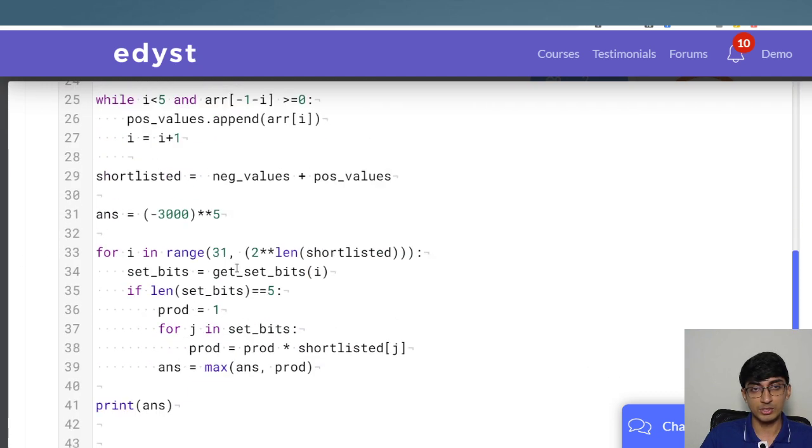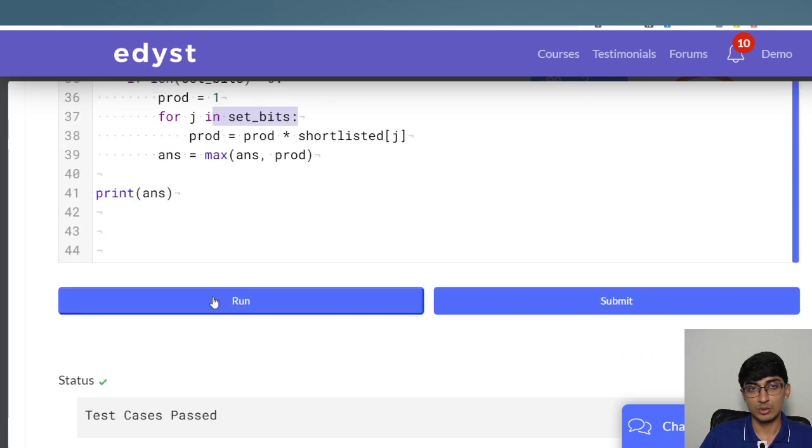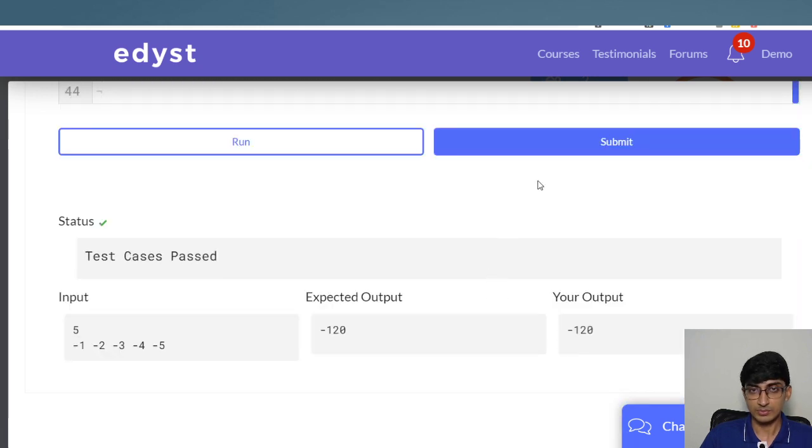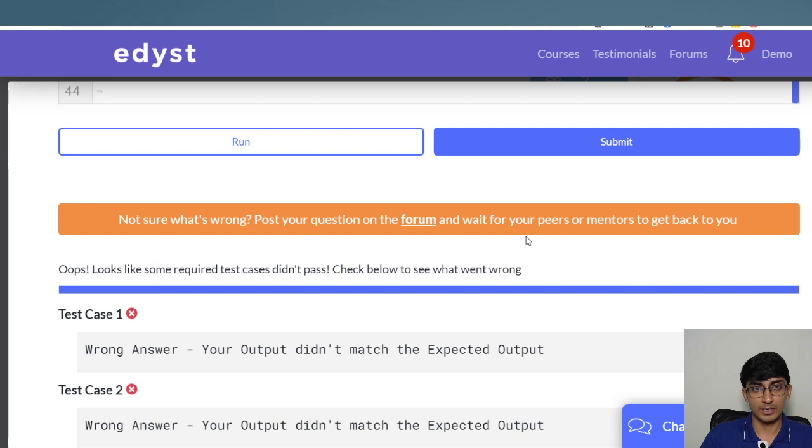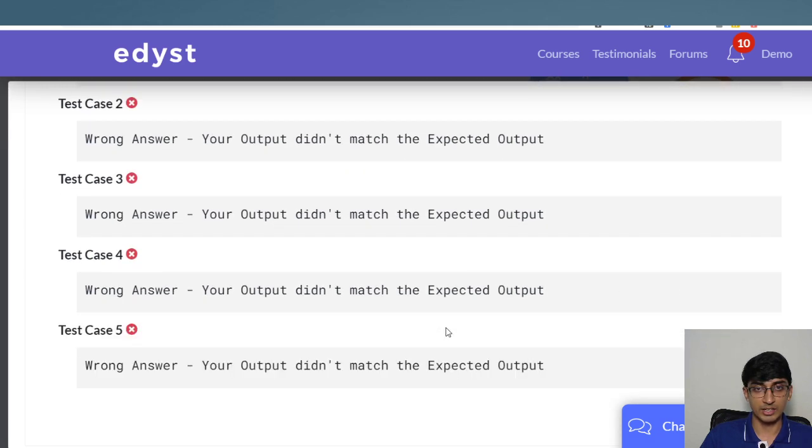And once we've got all the set bits, we'll use that over here to finally multiply only those indexes which are actually part of these set bits, right? So let's just run it, check if it still works. This works, and okay, it didn't really answer any of the things.